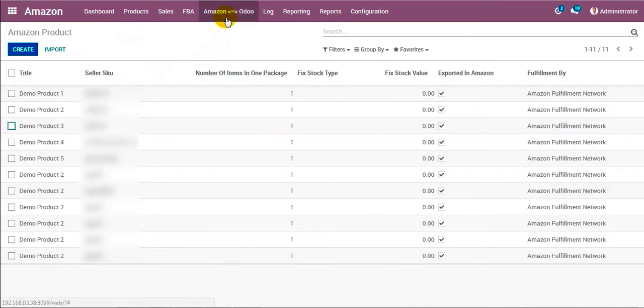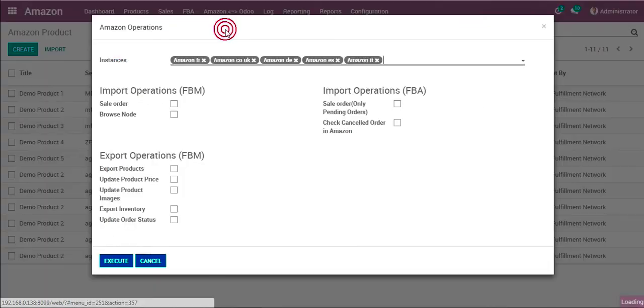The second way is the bulk export. For that we go to the Amazon Odoo menu, Amazon operation. This is the bulk export of the data. Here you can specify the marketplaces. All the products which come under these marketplaces will be exported. That means the data, in our case, export inventory. So all the product stock for all those products which come under these marketplaces will be exported to Amazon. Finally when we click on this, all the stock will be exported to Amazon.